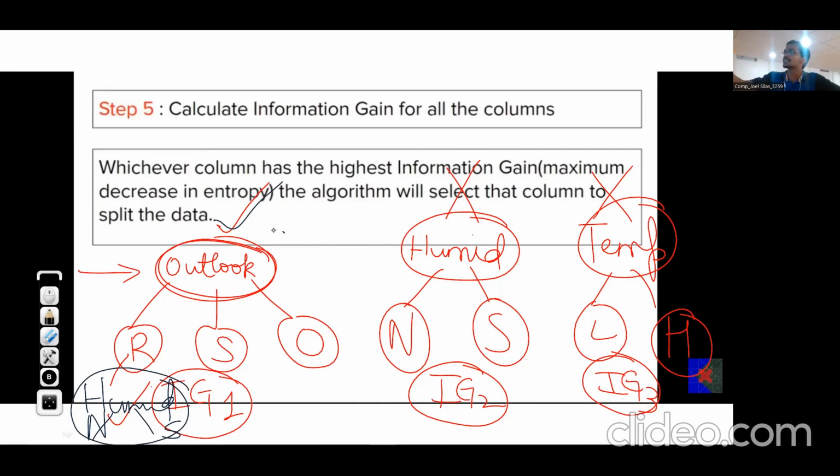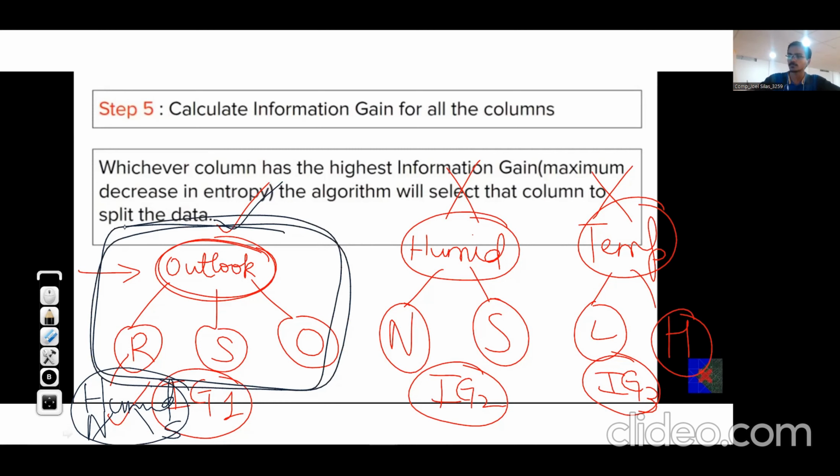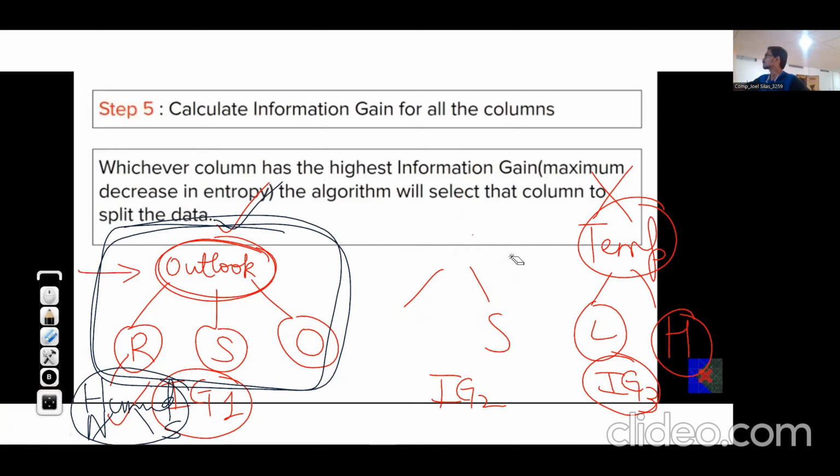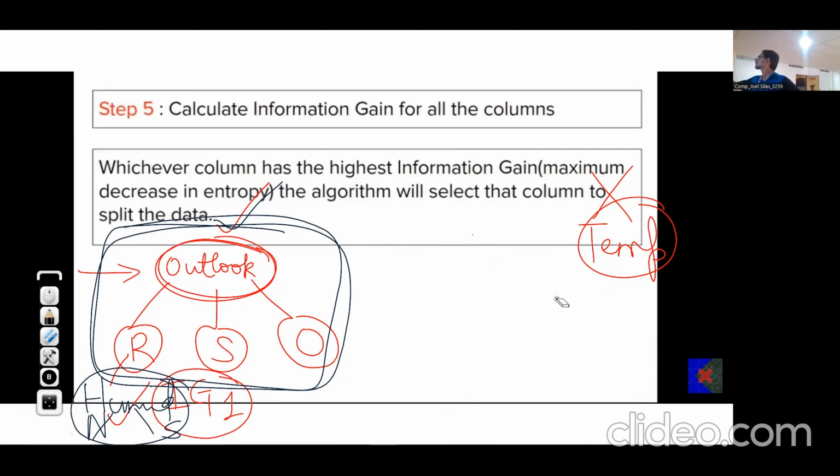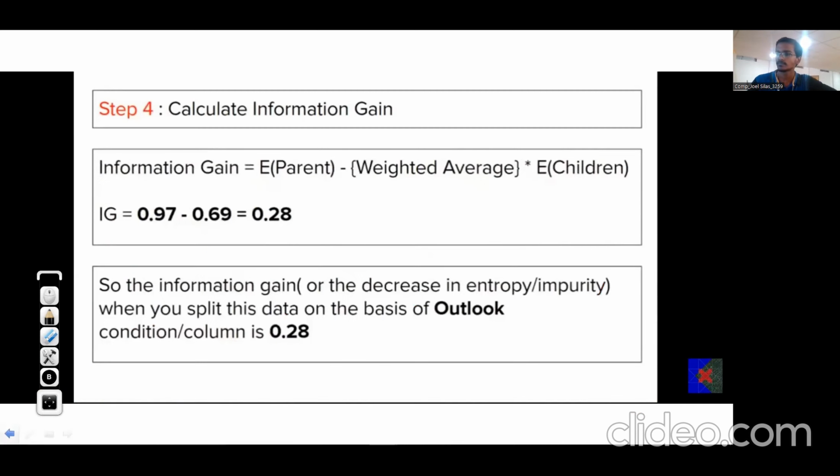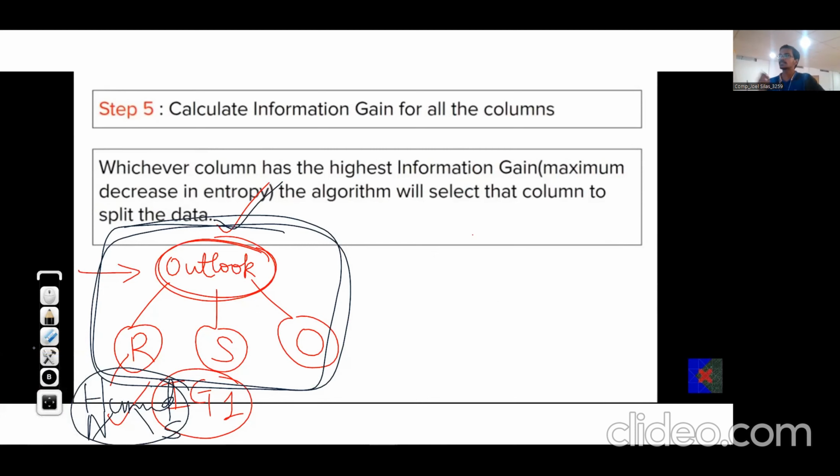Similarly, this particular part is now fixed.